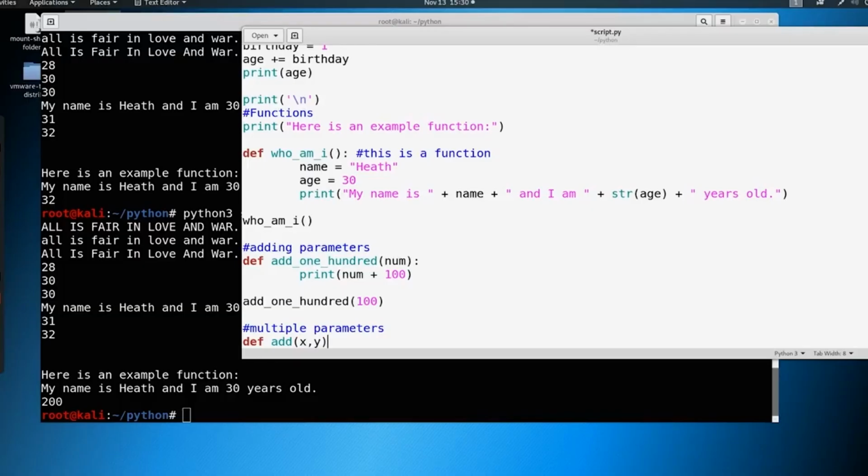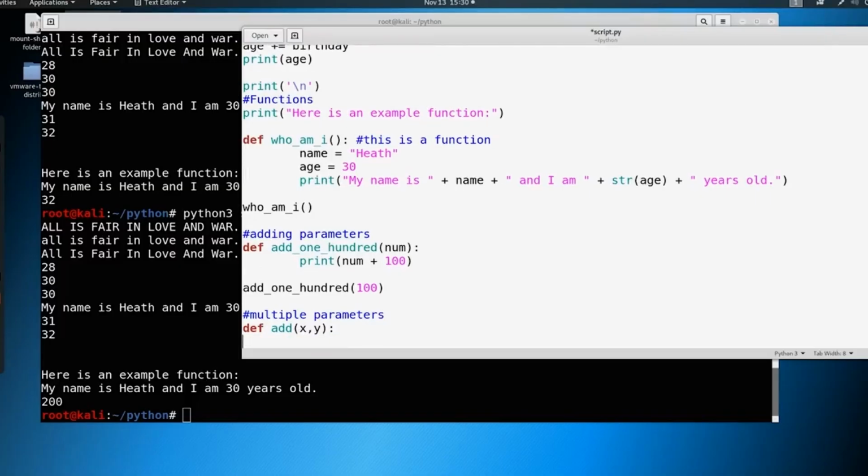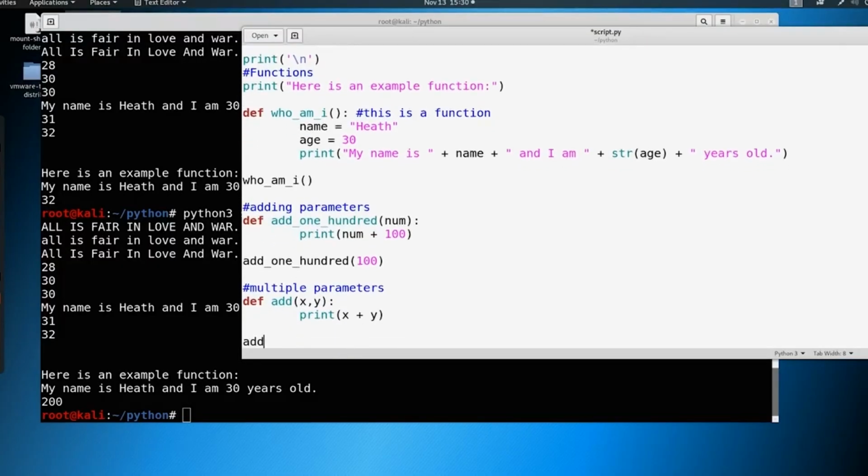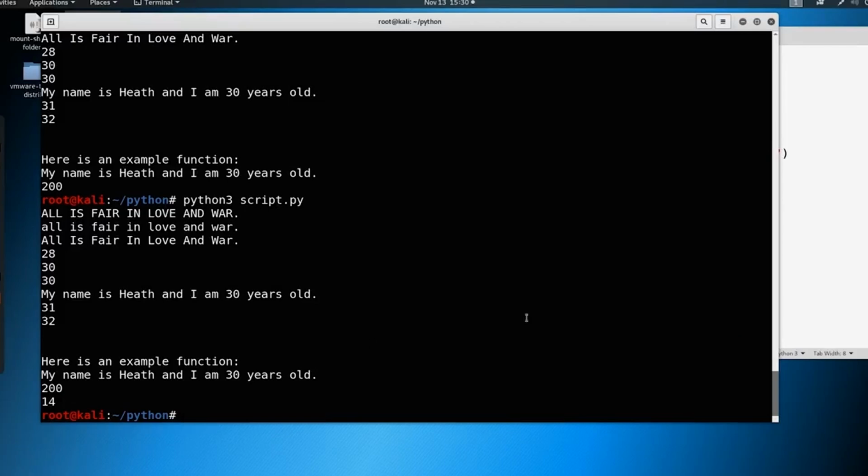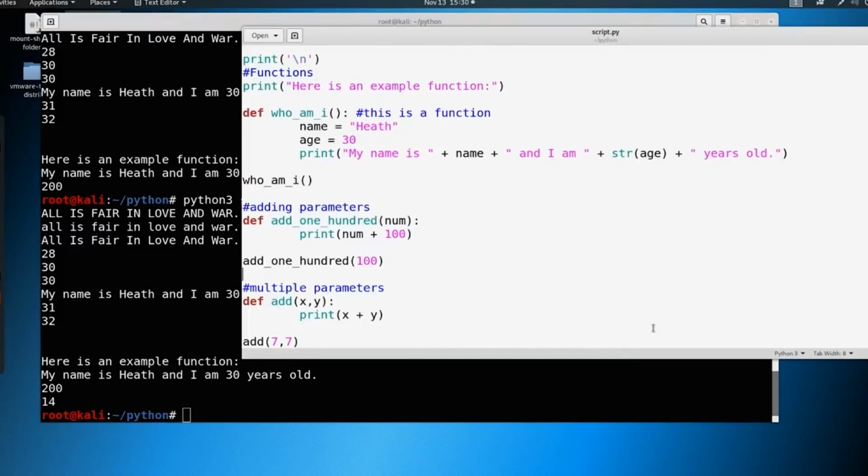Now we have two parameters here. We add our colon, make sure we indent, and then say print x plus y. Now, if we add 7 and 7, we should get 14. And there's 14. Hopefully this is starting to make sense.